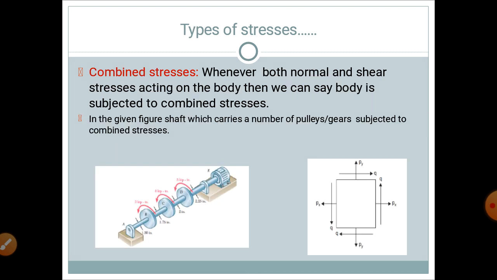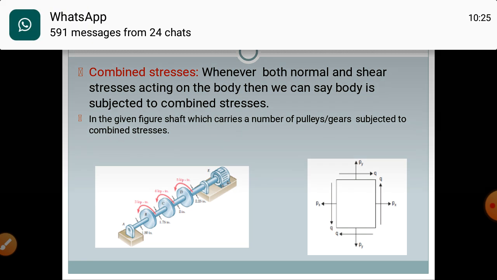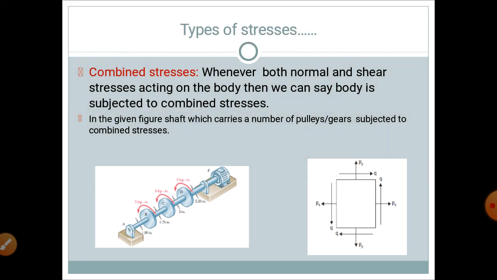Now the next type of stress is the combined stresses. Whenever a material is subjected to both normal and shear stress, at that time we can say a body is subjected to combined stresses. Here in the figure you can see there is a shaft which has 3 pulleys or gears to transmit different torques. Due to this transmission of torque, the shaft is subjected to combined stresses, normal stresses and shear stresses.